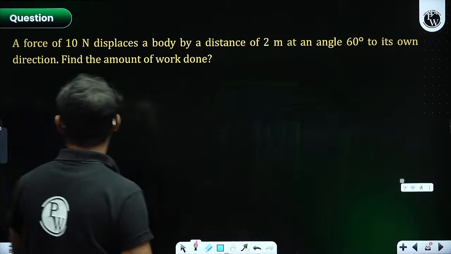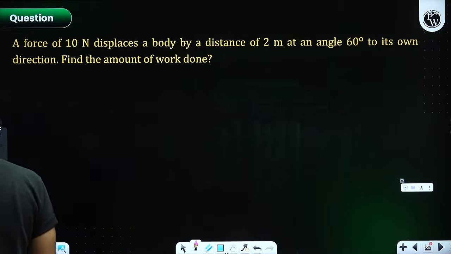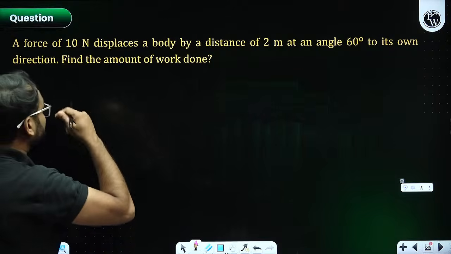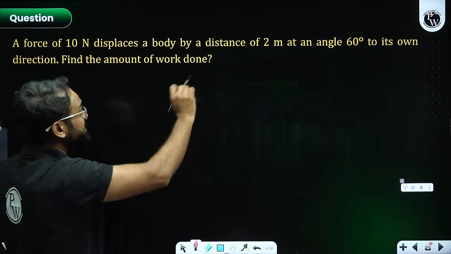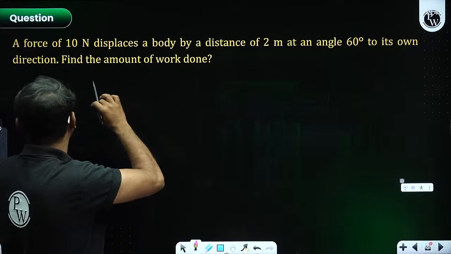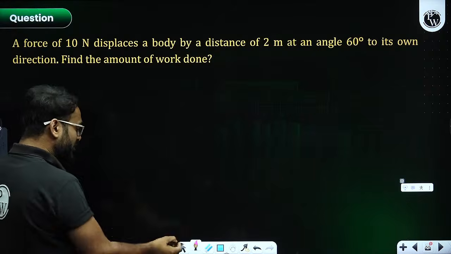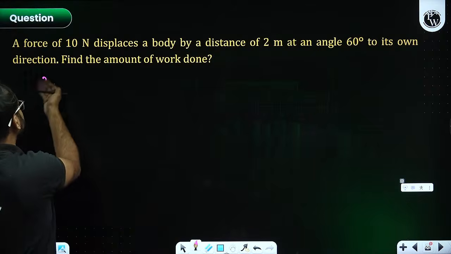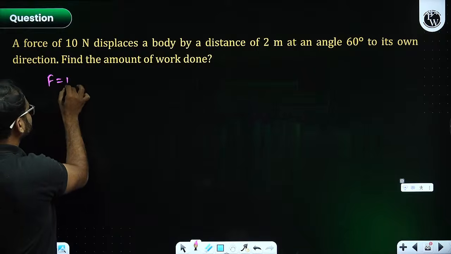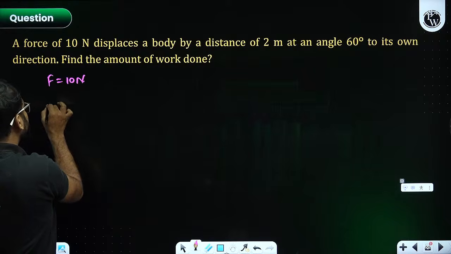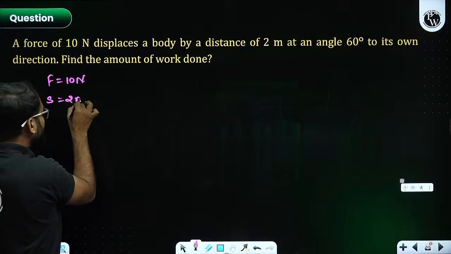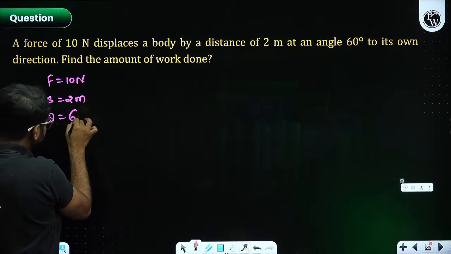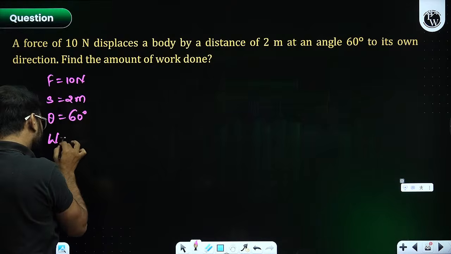Next question. A force of 10 Newton displaces a body by a distance of 2 meter at an angle 60 degree to its own direction. Find the amount of work done. So what is being given? The force is given. How much? 10 Newton. Displacement given 2 meter. Theta given 60 degree. What will be the work done?